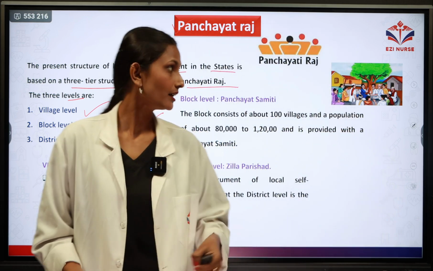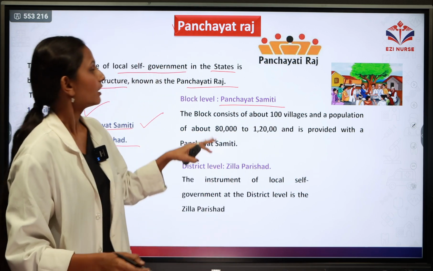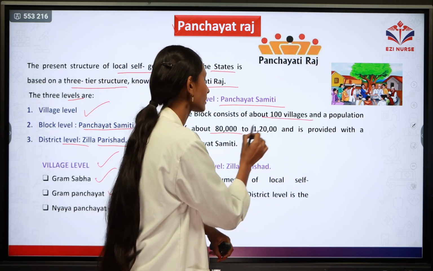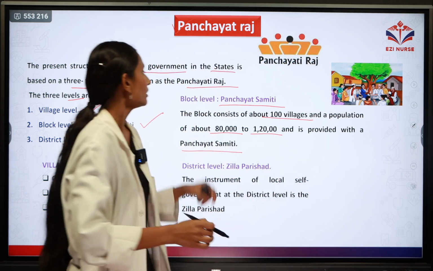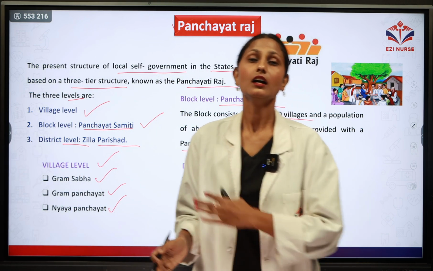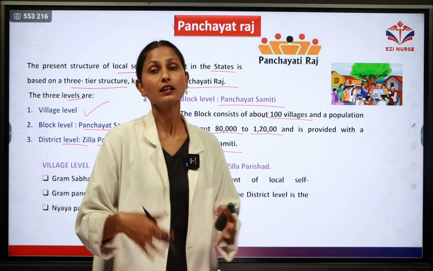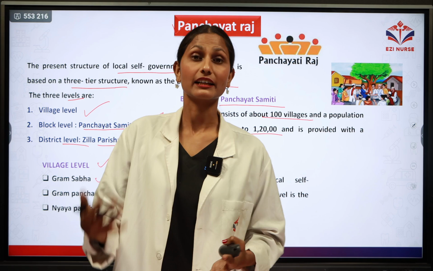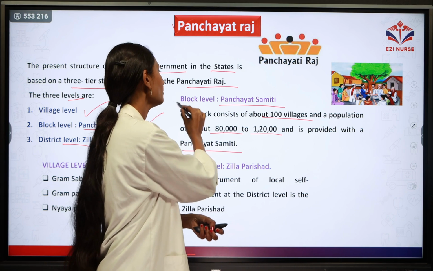Next, we will discuss the block level. In the block level, the Panchayat Samiti will be there. It covers about 100 villages and a population of about 80,000 to 1,20,000 people. It is provided with the Sarpanch, MLAs, MPs, and the block extension officer, and they will work together in the Panchayat Samiti at the block level.